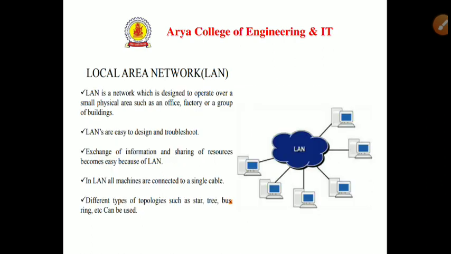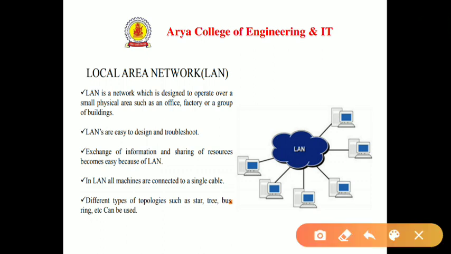Now we have another classification, that is local area network. It is also called LAN. LAN is a network designed to operate over a small physical area, such as an office, factory, or group of buildings. LANs are easy to design and troubleshoot. Exchange of information and sharing of resources becomes easy because of LAN.